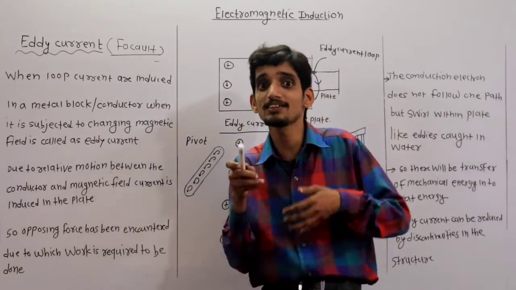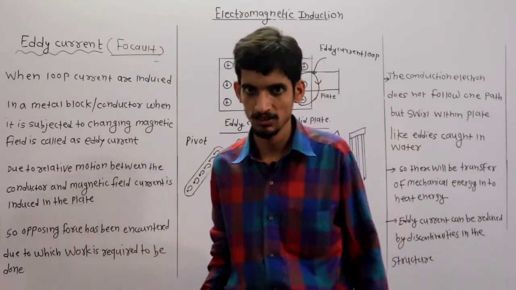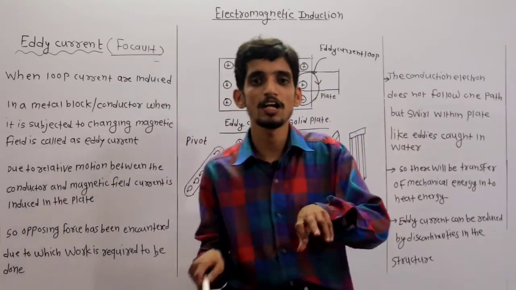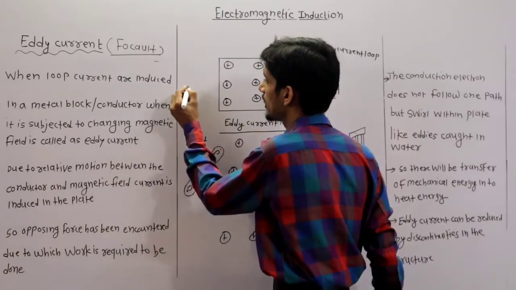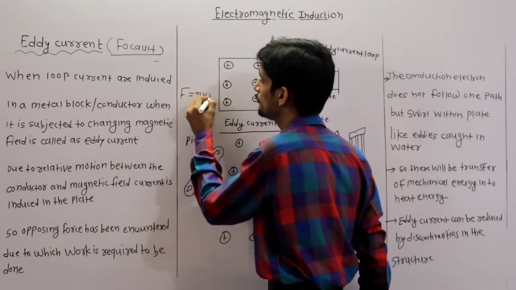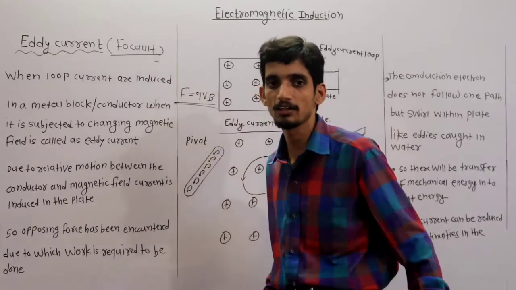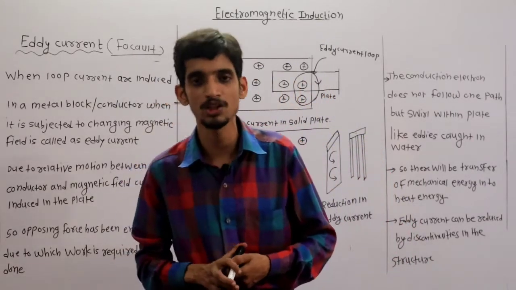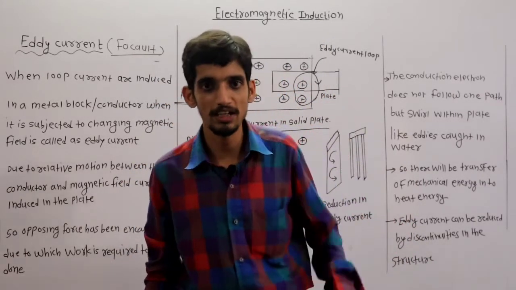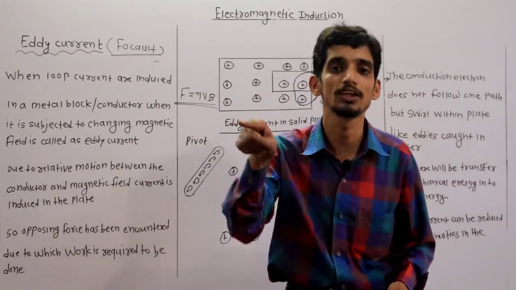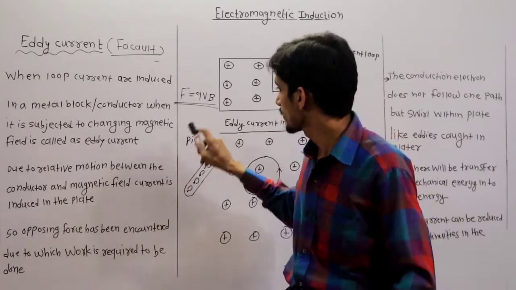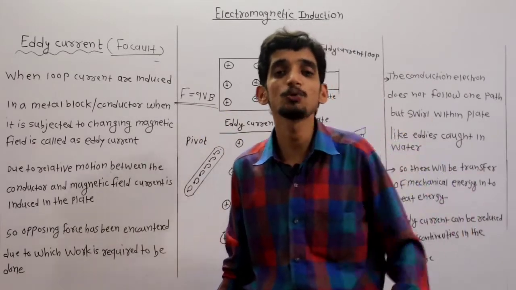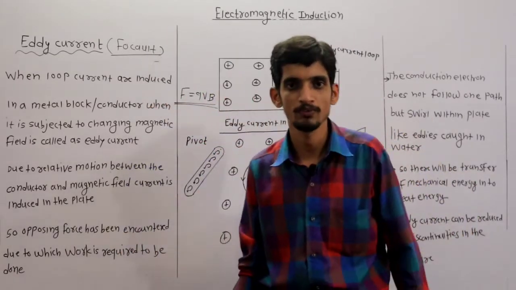As the charge carriers are present in the magnetic field, they experience a force, and that force is QVB, which I have already given you. It is the force experienced by a charge when it is moving in a magnetic field.